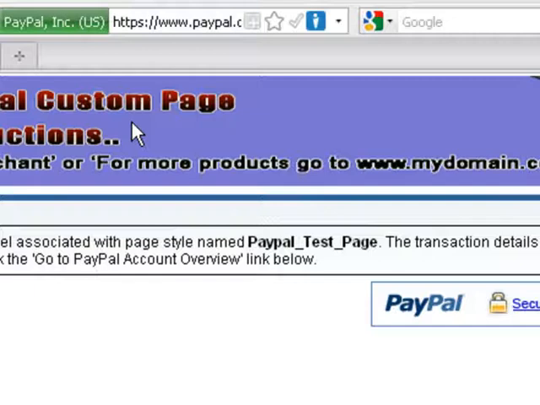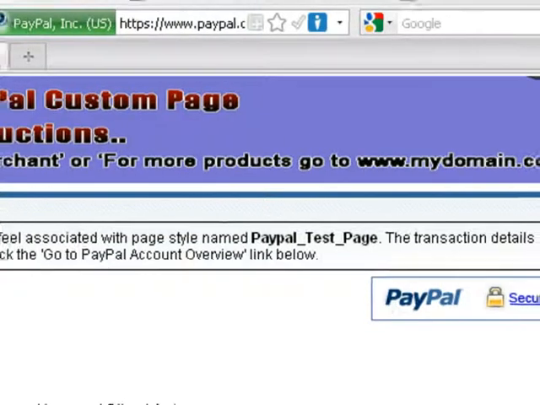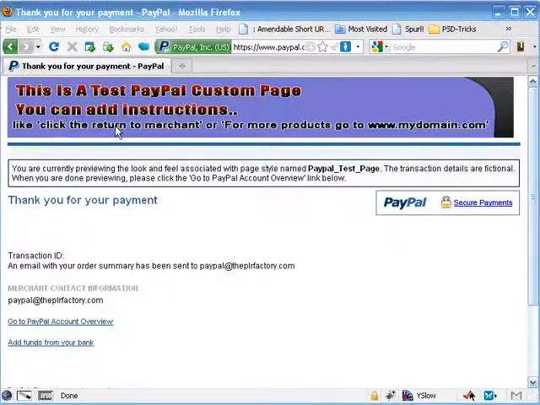Now then, in addition to the branding element, you can also add additional information here, such as click the return to merchant button, or even better yet, more of a marketing ploy: for more products, go to my domain. And you can put images in here, and basically whatever you want inside this image. It's not going to be clickable or anything, but it's an image. You customize this image to your liking, to your need, be it branding and or additional information.